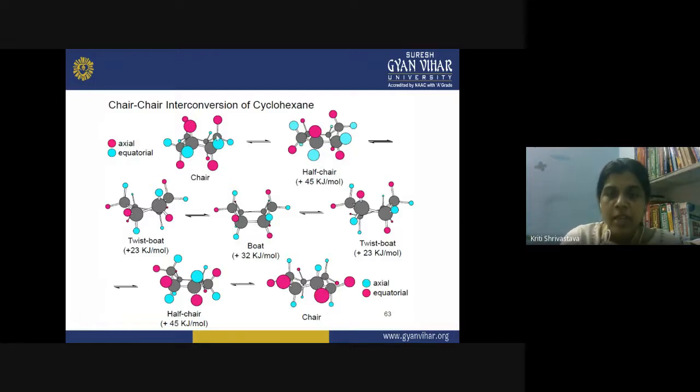So after the flipping, the equatorial bonds, which were initially in the blue color, right? So equatorial hydrogens have now attained the axial position, like you can see here. And the axials have become equatorial. So axials are equatorial and equatorials are axial after this chair to chair interconversion is complete.